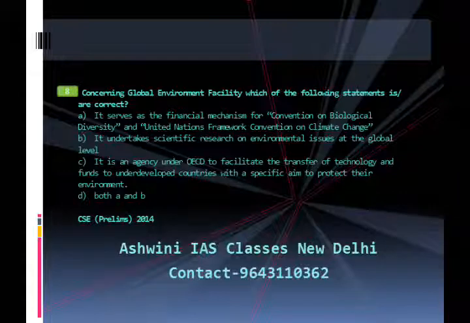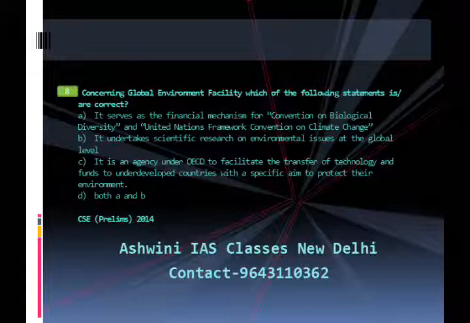This question appeared in Civil Services Prelims Examination 2014. The answer is A. That is, it serves as the financial mechanism for Convention on Biological Diversity and United Nations Framework Convention on Climate Change. The explanation here is the Global Environment Facility, in short GEF, was established on the eve of the 1992 Rio Earth Summit to help tackle our planet's most pressing environmental problems.